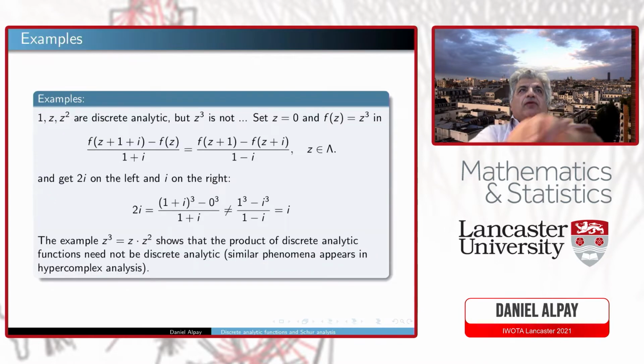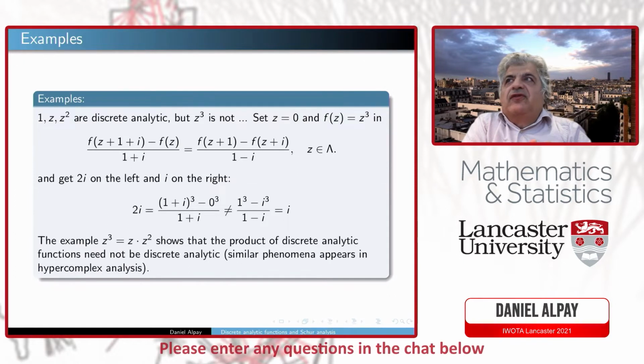So some examples. The function 1 is trivially discrete analytic. The function z is also discrete analytic. z squared is discrete analytic. The good news is that z cubed is not discrete analytic, because if all the powers of z were discrete analytic, that would not suggest an interesting story. The way to see it is you put z equals 0 in the definition, which I rewrote here.